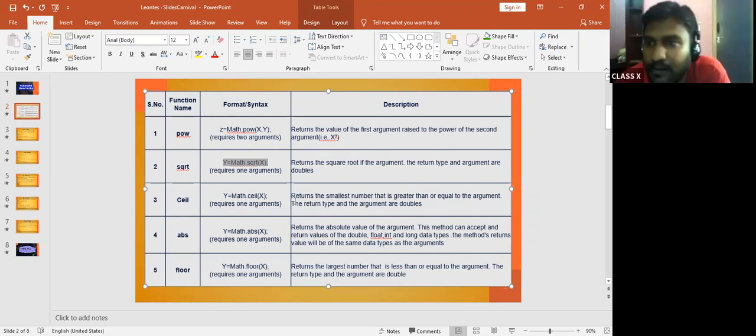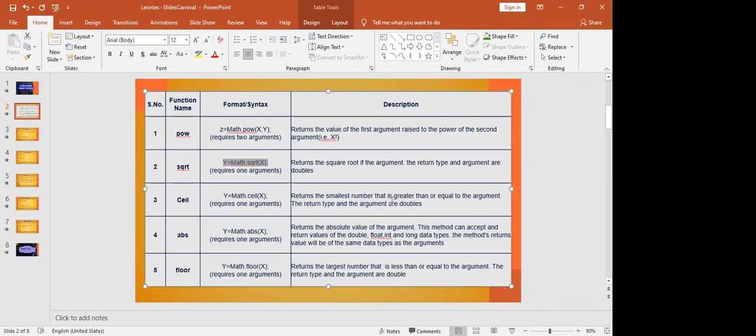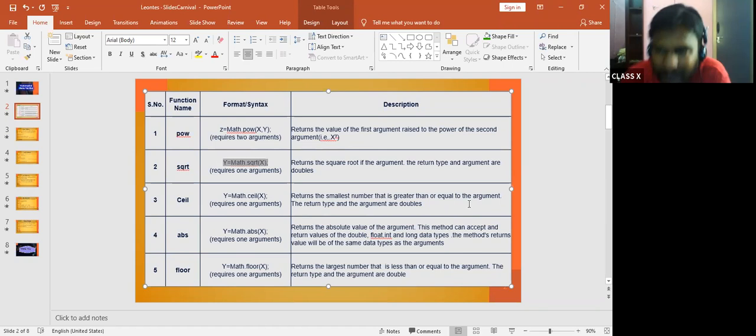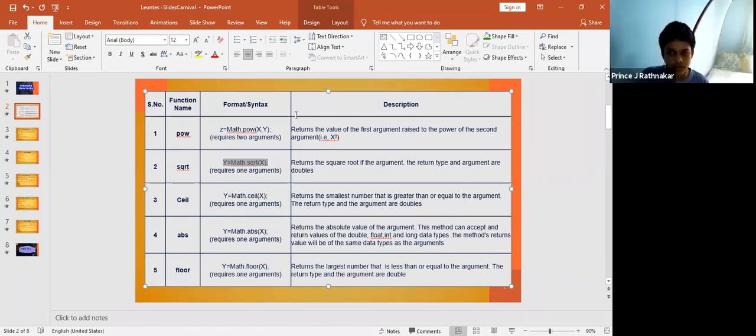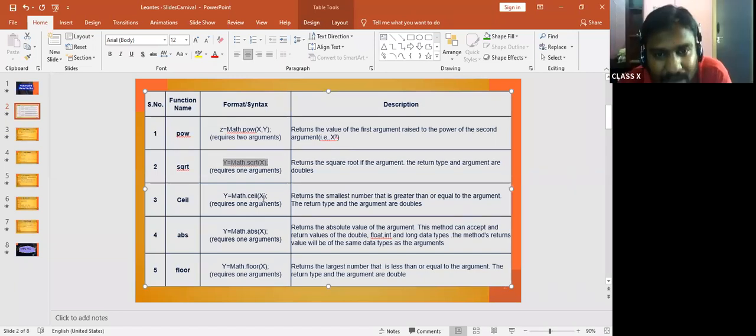Okay, now you have to understand carefully. Listen here. The description says returns the smallest number that is greater than or equal to the argument. Keep in mind, smallest number. Now the value is given 4.3. What will be the answer for this? 5.0. See here, Math.ceil(4.3). Instead of x, I'll give a value like 4.3. So what will be the answer?